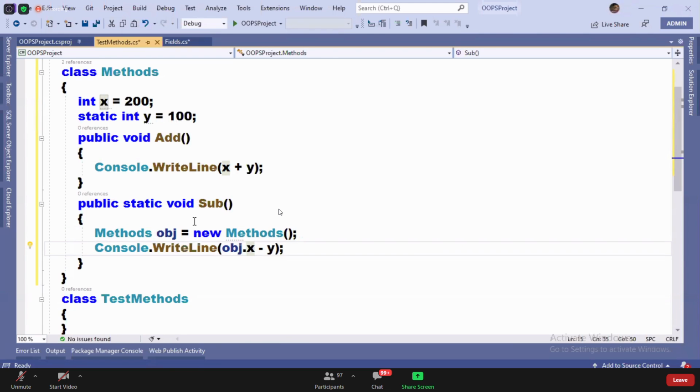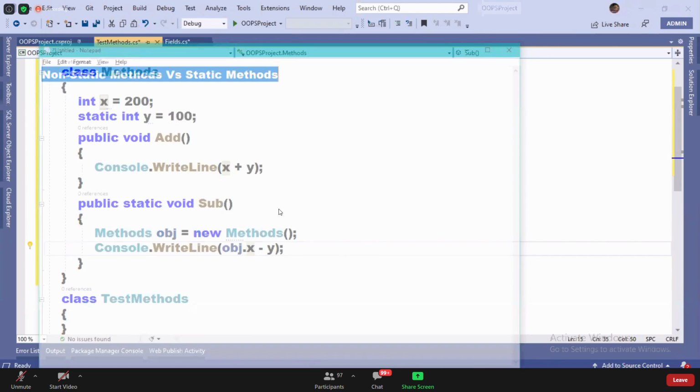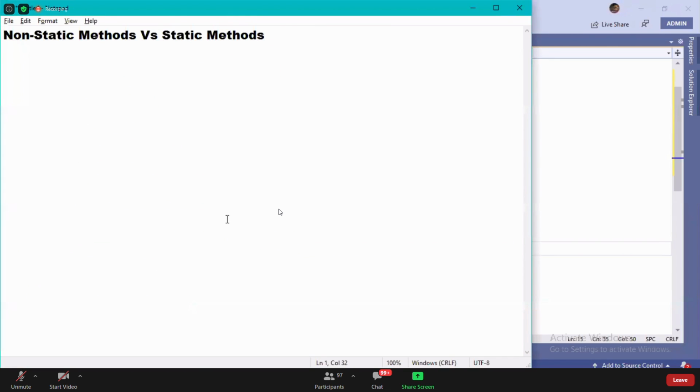Now here you'll be having a doubt. What is the doubt? Sir, sometimes you are directly calling, sometimes you are using an object and calling, sometimes you are using this keyword and calling. Really, all these things look very confusing for us. Can you give me a clarification for that? Yeah, I will give you.